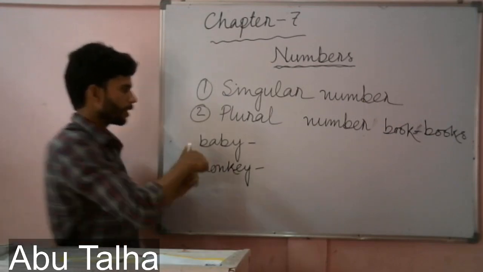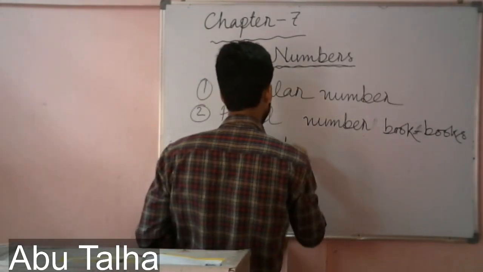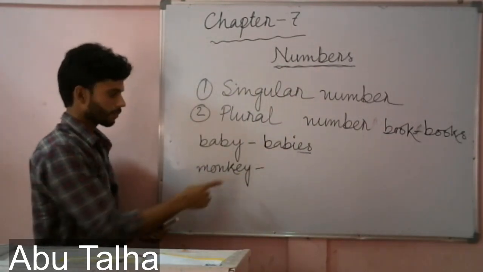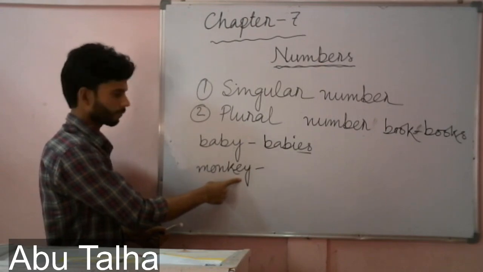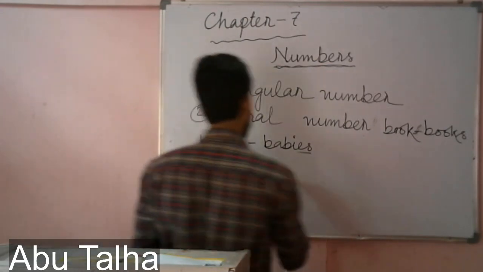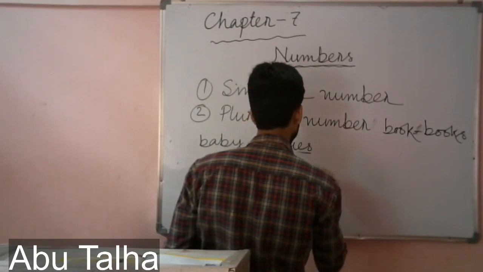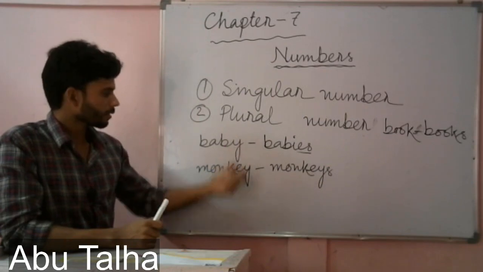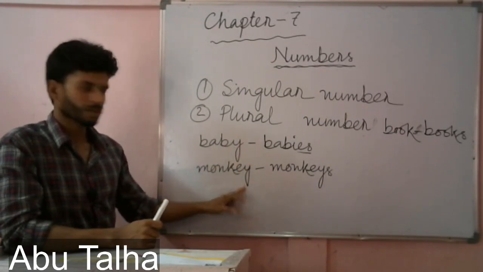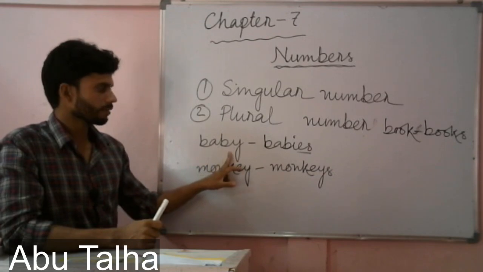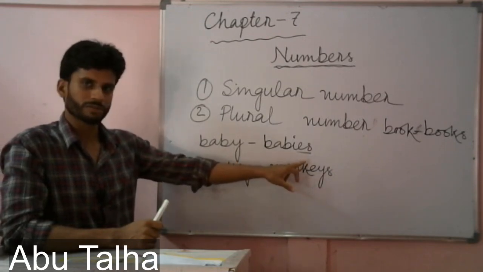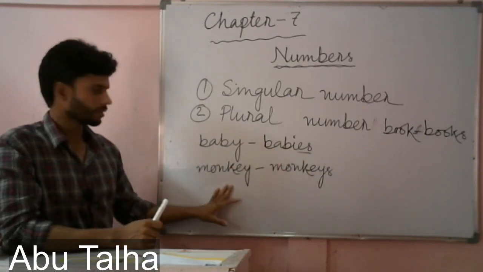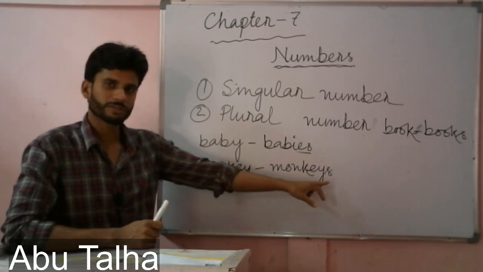You see, the plural form of baby will be babies, ies. But this one, monkey, will not change the same way. The plural form of monkey will be monkeys. In the end, in both these cases we have y, but they are not changing the same way. In this case we are adding ies and it is becoming babies. When we are changing it to plural, we are adding ies. But in the case of monkey, we are adding only s.